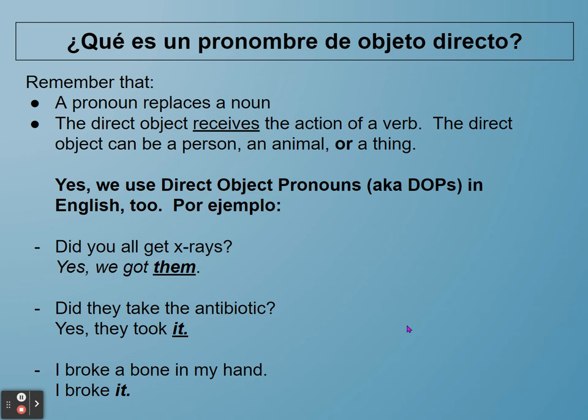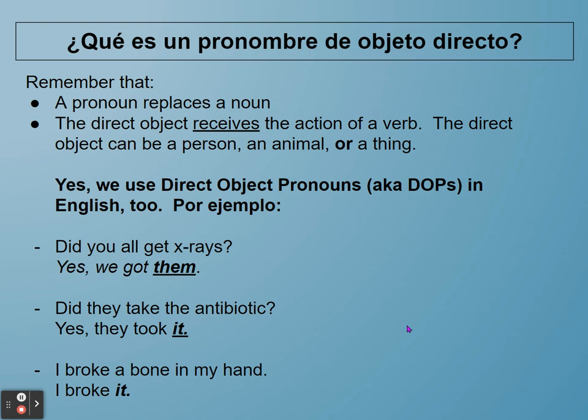The subject of your initial question is you all. Of course, since we're asking all of you, that gets replaced in your answer with we. Your verb is get, and it's did you get. The verb pretty much stays the same, it's just got. Did you get x-rays? Yes, we got them. Your direct object in the sentence is x-rays, and that is what is replaced by your direct object pronoun of them.